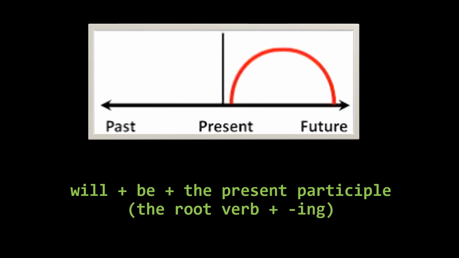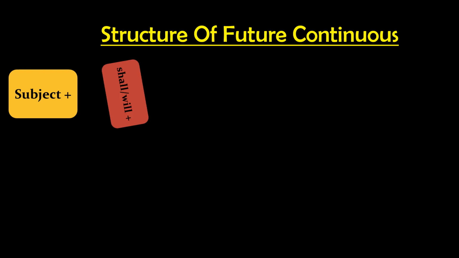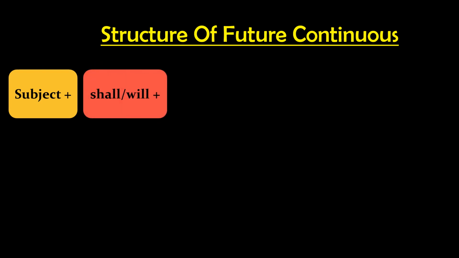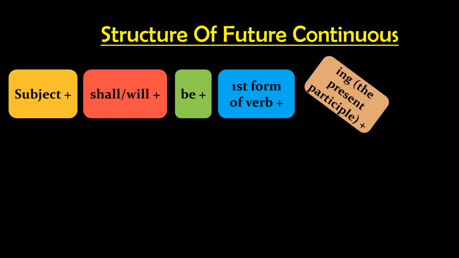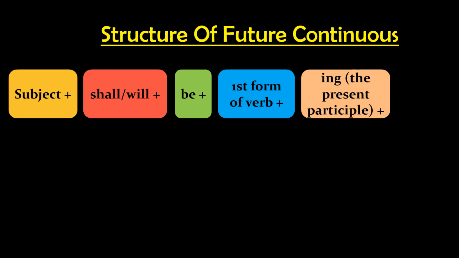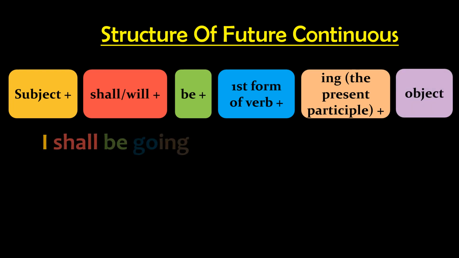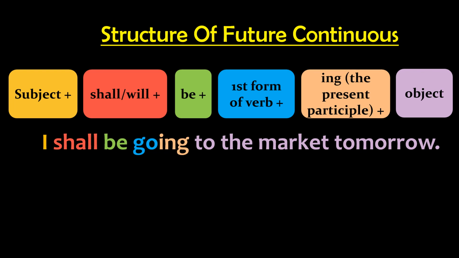So the structure is subject plus shall or will plus be plus first form of verb plus ing, that is the present participle, plus object. Let us take these examples. I shall be going to the market tomorrow.